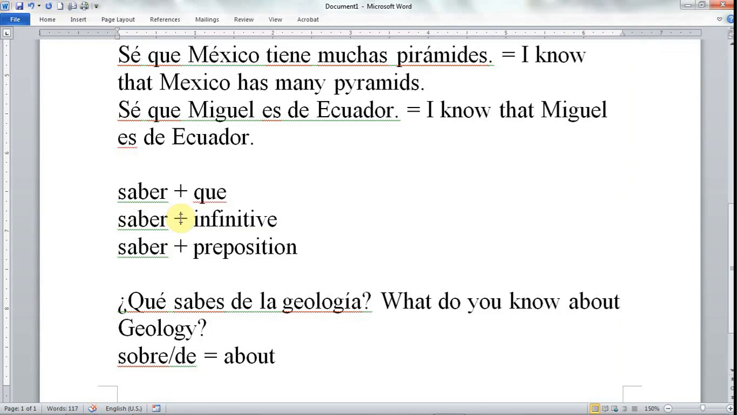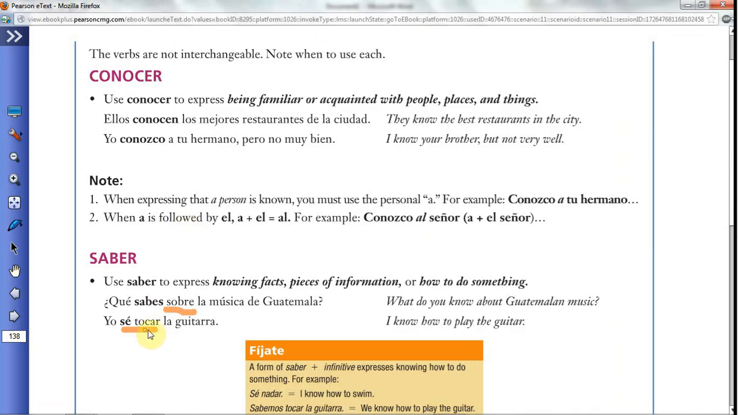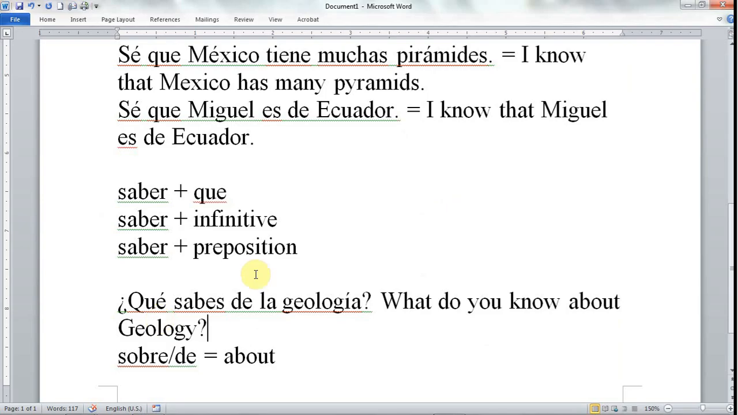Saber plus infinitive. This is very useful. Sé tocar la guitarra. Sé hablar italiano. Sé jugar al tenis. Okay. And then this is also used very often. Sé que, and then some tidbit, some information.